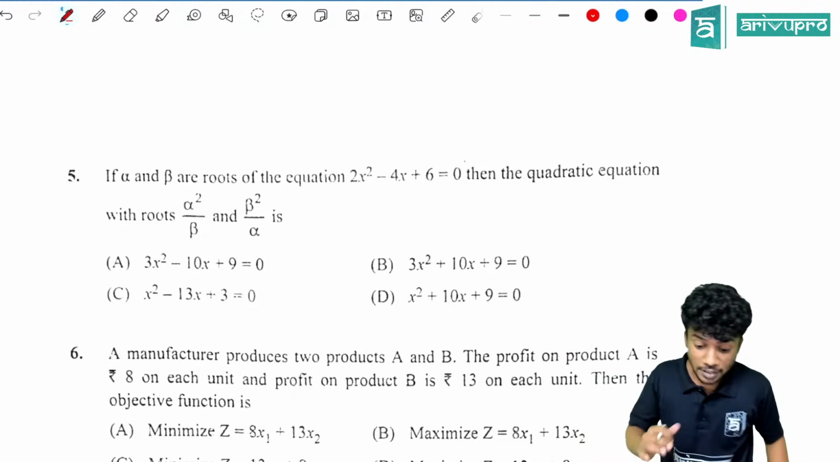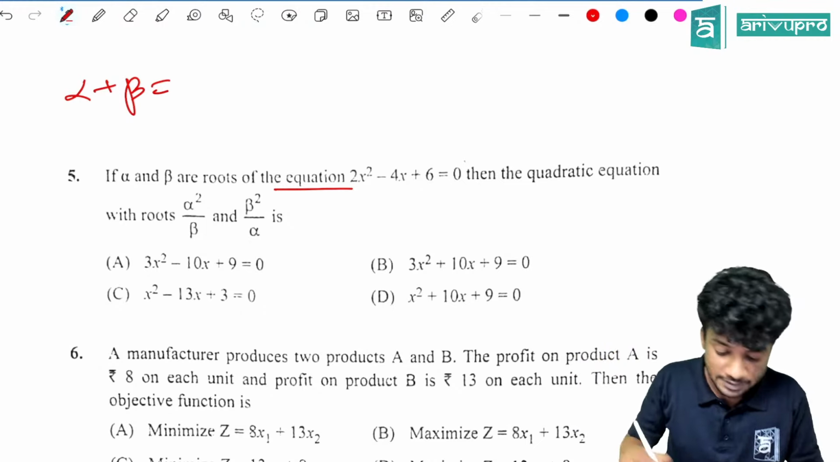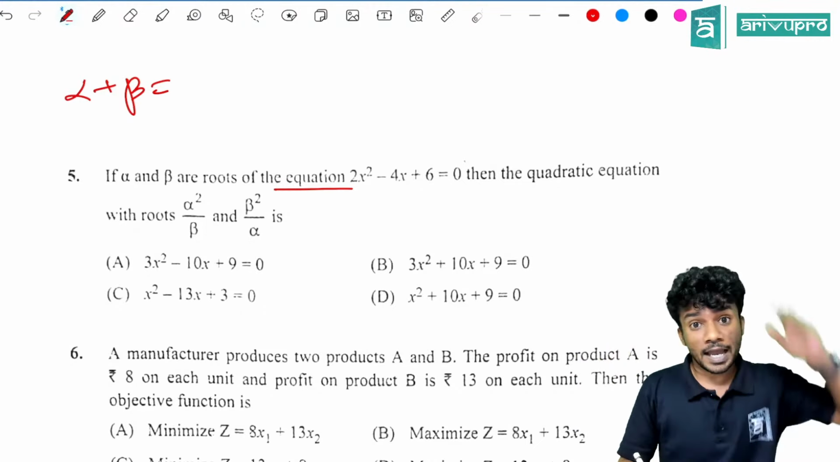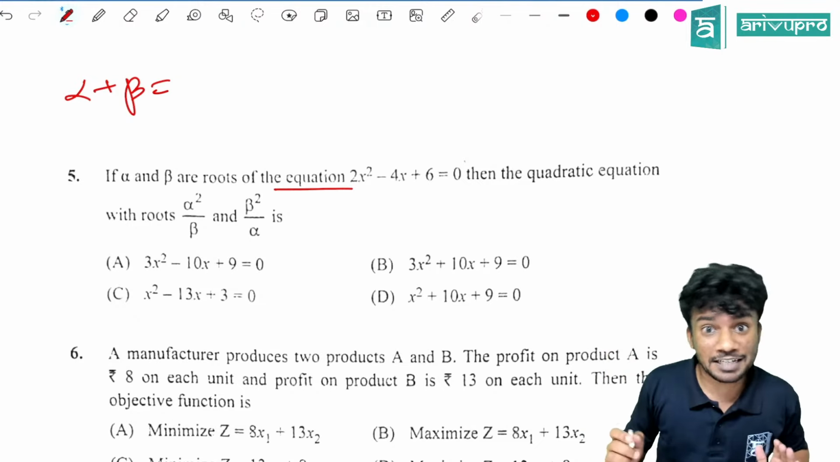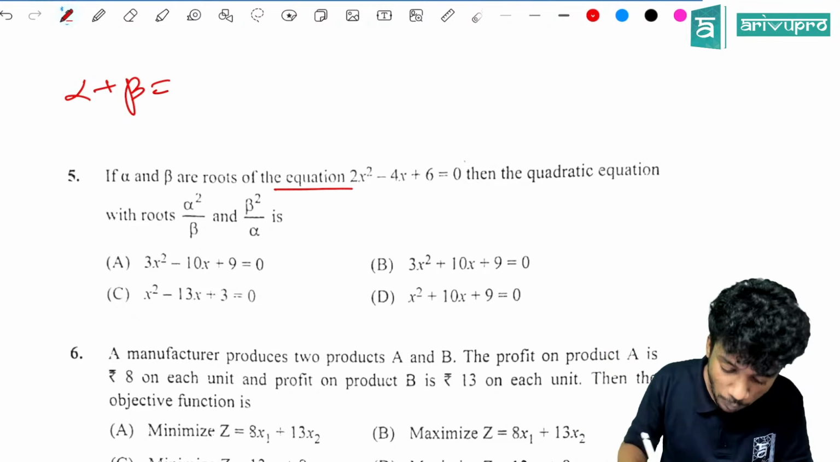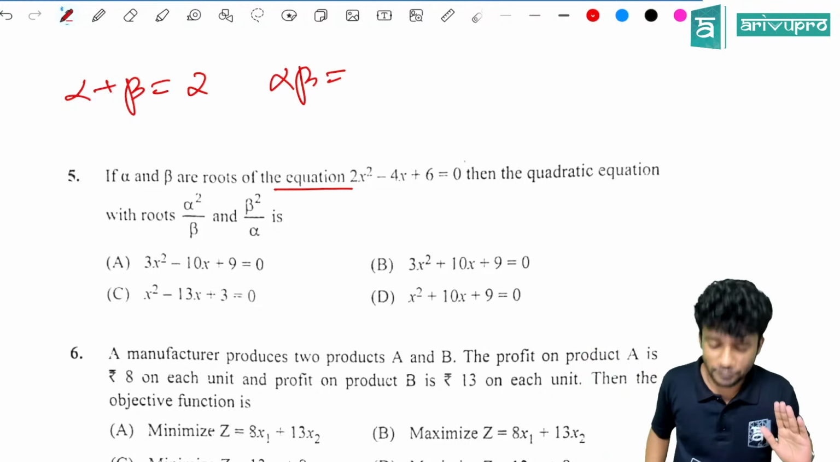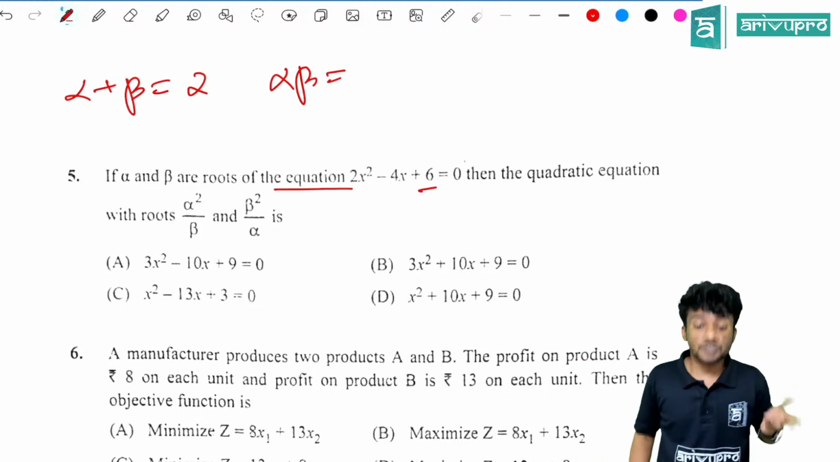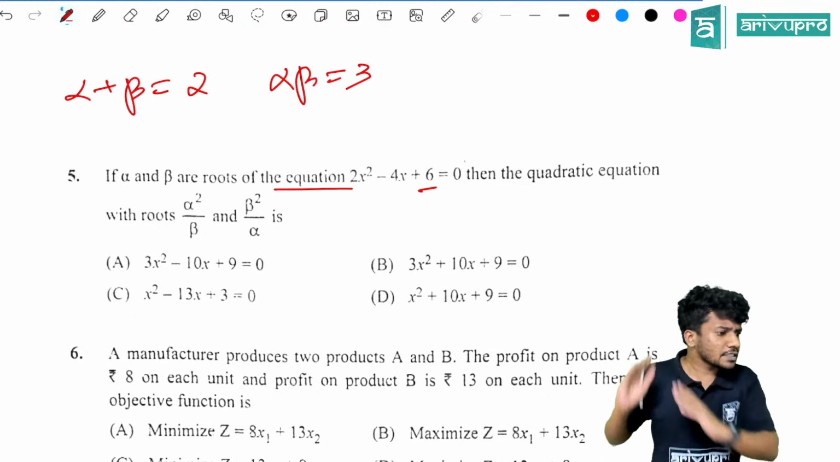Alpha plus beta is equal to how much? Minus of coefficient of x divided by coefficient of x square. Here, coefficient of x is minus 4, divided by coefficient of x square which is 2, and we need to multiply it with minus 1. So alpha plus beta is equal to 2. Then alpha beta, the product of the roots, is the constant term divided by the coefficient of x square. The constant term is 6, and 6 divided by 2 is 3. So you got alpha plus beta and alpha beta.